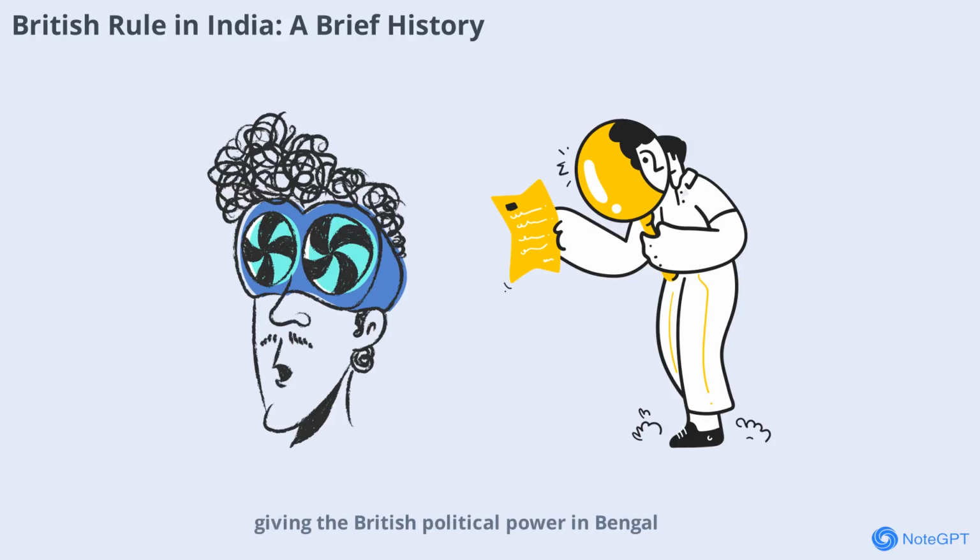The Battle of Buxar in 1764 further strengthened their control. The company expanded its rule through wars, treaties, and policies like the Subsidiary Alliance. By 1857, most of India was under company rule. After the 1857 revolt, power shifted from the company to the British Crown.